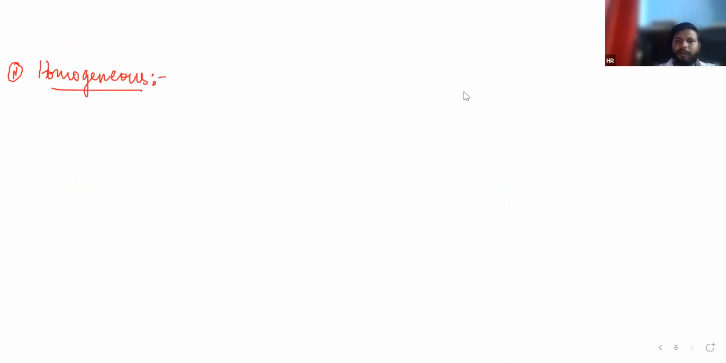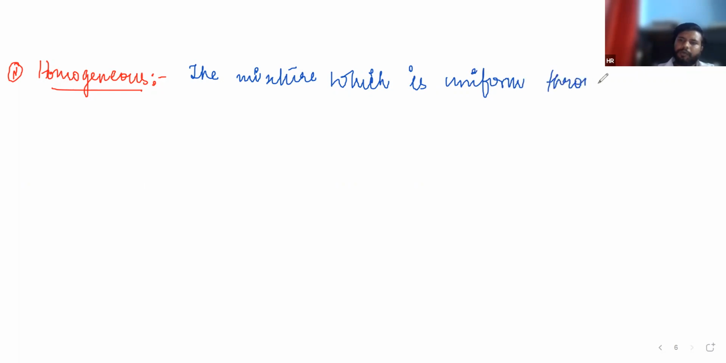For the definition, I am writing it: the mixture which is uniform throughout is called homogeneous. If you want to recognize which is homogeneous and which is heterogeneous, just remember and understand the concept. Any mixture which has phase equals to 1 is a homogeneous mixture.